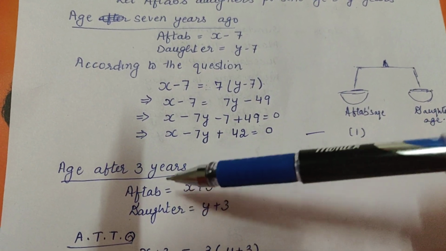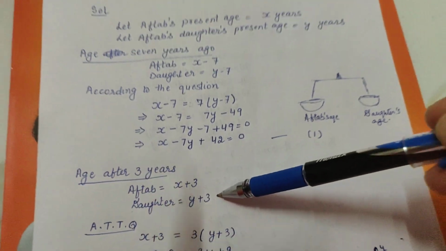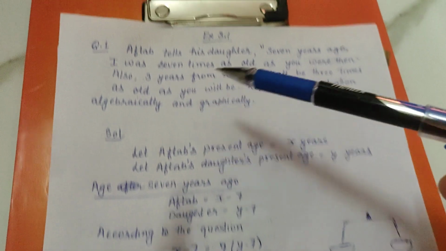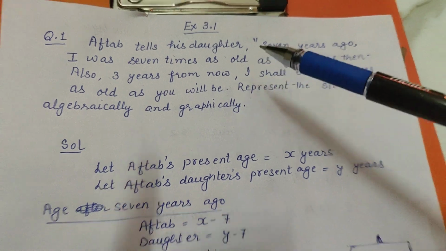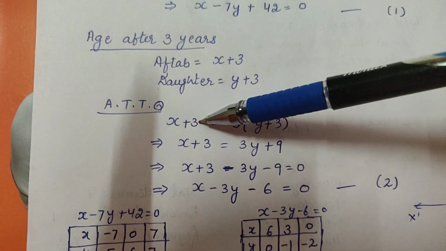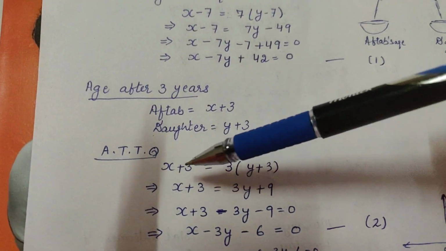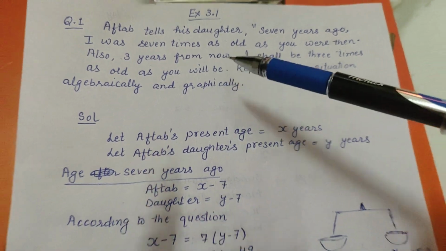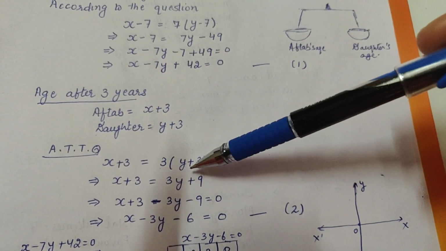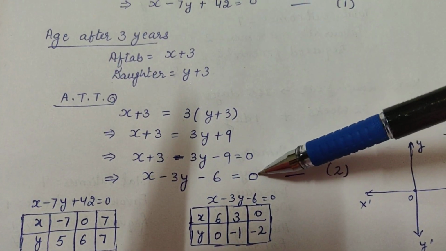So after 3 years, Aftab's age will be x plus 3 and daughter's y plus 3. So according to the question, what is he saying? 3 years from now. Yani after 3 years I. So I have written x plus 3. Then next is shall be. I shall be, matlab x plus 3 is equal to. Now I shall be 3 times as old as you will be. So this is 3 times as old as you will be. You means daughter. So again I've got this equation here.